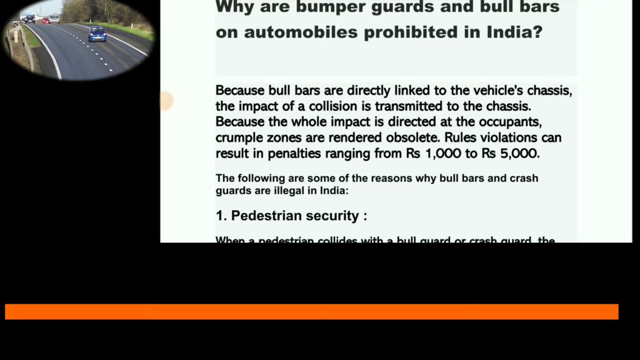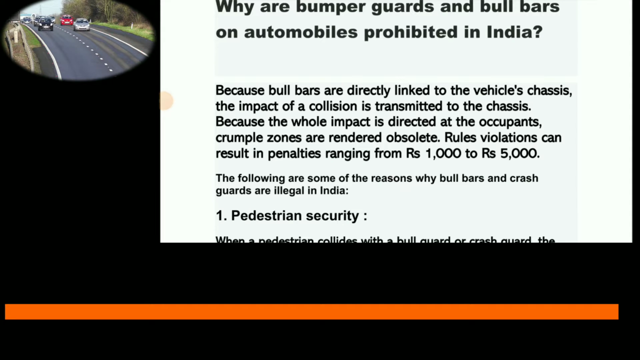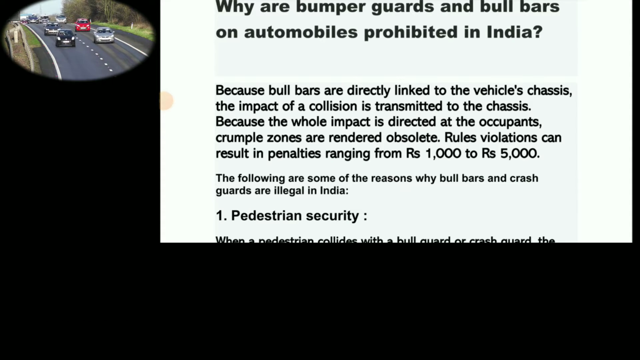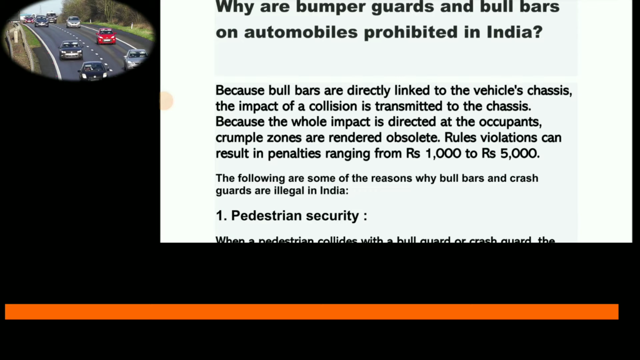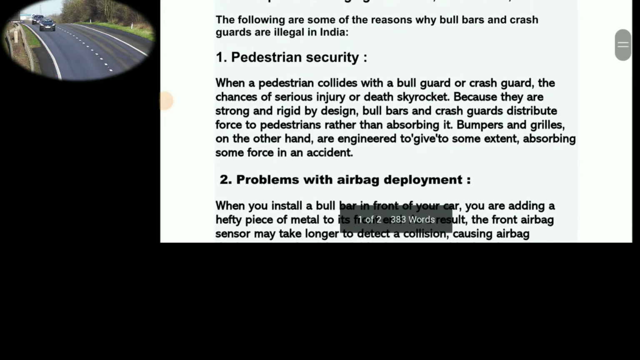The following are some of the reasons why bull bars and crash guards are illegal in India. 1. Pedestrian security. When a pedestrian collides with a bull guard or crash guard, the chances of serious injury or death skyrocket. Because they are strong and rigid by design, bull bars and crash guards distribute force to pedestrians rather than absorbing it. Bumpers and grills, on the other hand, are engineered to give to some extent, absorbing some force in an accident.